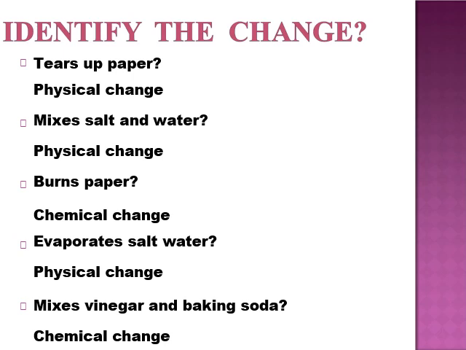Now children, identify the change. Following are some examples. Tearing of the paper: you might be thinking physical change. It is physical change. Mixing water and salt is also physical change. Burning of paper is chemical change. Evaporation of salty water is physical change. And mixing vinegar and baking soda is chemical change. Understood?